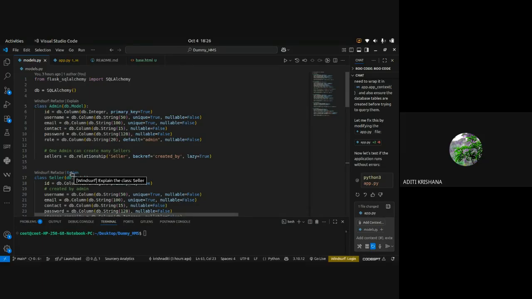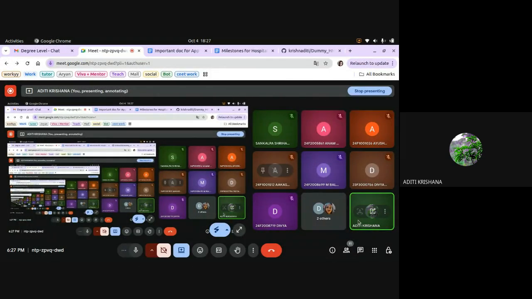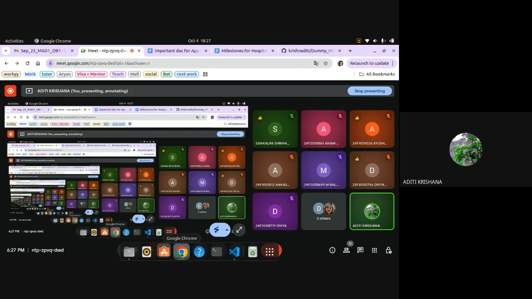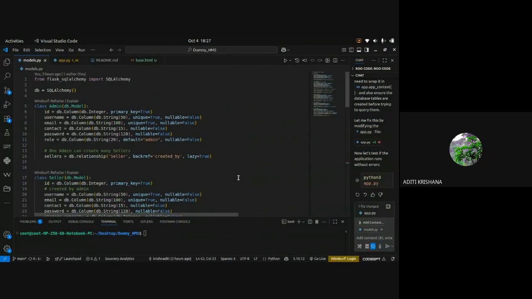So there is one foreign key. Similarly, right now you studied about primary key. There is foreign key as well. So if one column acts as a primary key in one table, and that primary key is taken in a second table as well, then it becomes a foreign key. This is clear to everyone, how we make the foreign key? Yeah, perfect. Because I know some of you are having some gaps in DBMS as well. So I am explaining this much basic. Okay, so don't get bored about that.